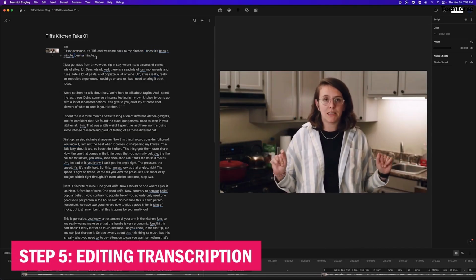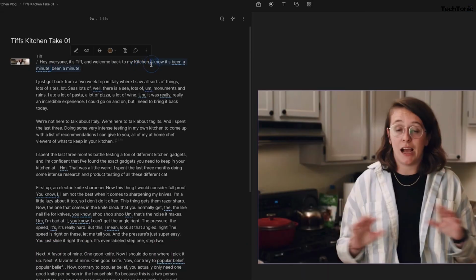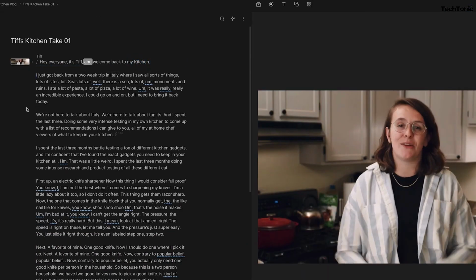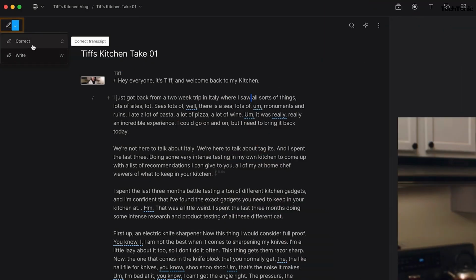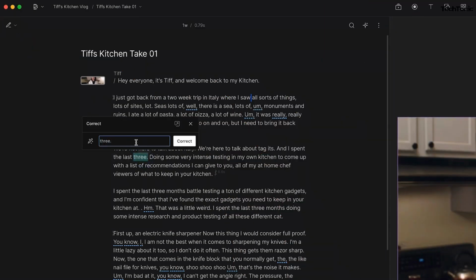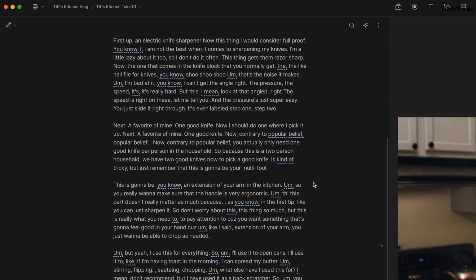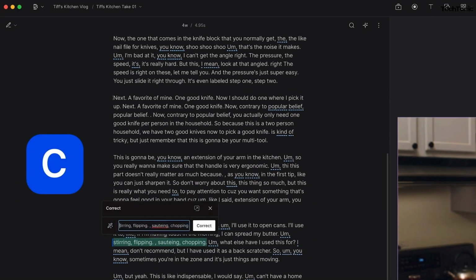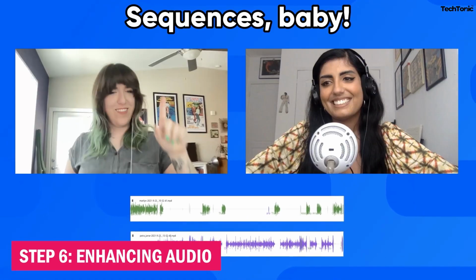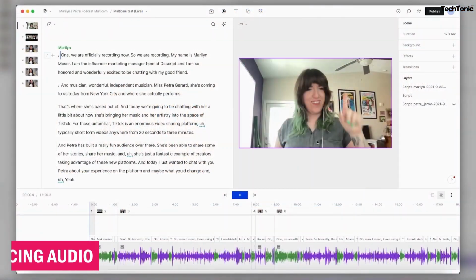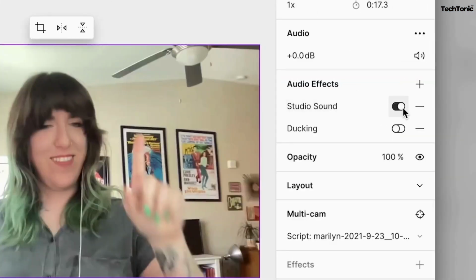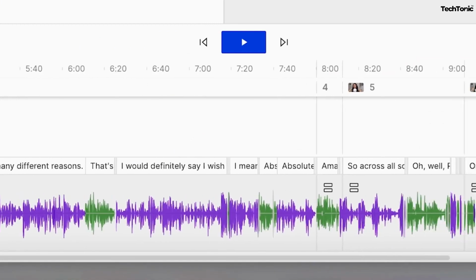Step 5. Editing transcription. Once the transcription process is complete, review the transcribed text within Descript. Edit the transcription as needed for accuracy, using Descript's built-in editing tools to make corrections or adjustments to the text. Step 6. Enhancing audio. After editing the transcription, you can enhance the audio quality of your files using Descript's audio editing features.